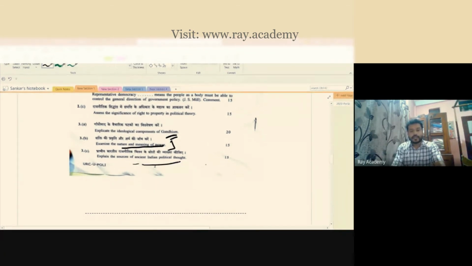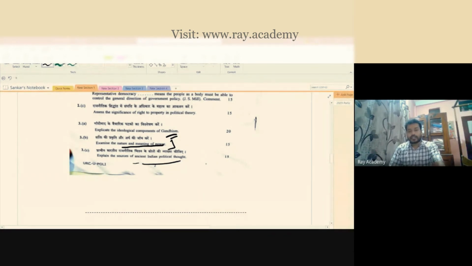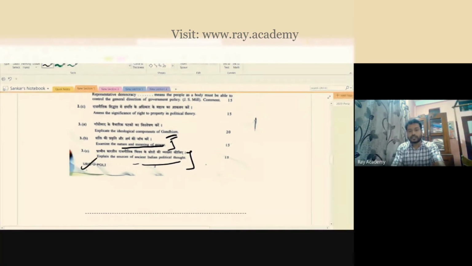Explain the sources of ancient Indian political thought. What is ancient Indian political thought? I just told you about, like, Arthashastra, Dharmashastra, those things. Manu, Kautilya, you try to discuss here.